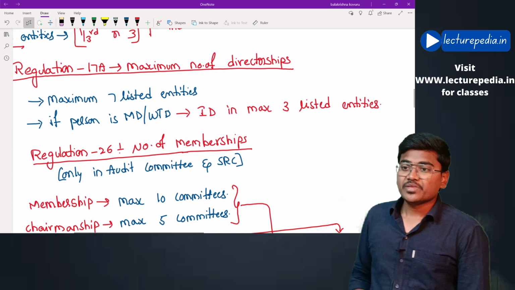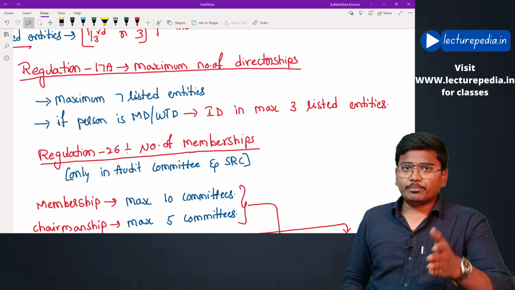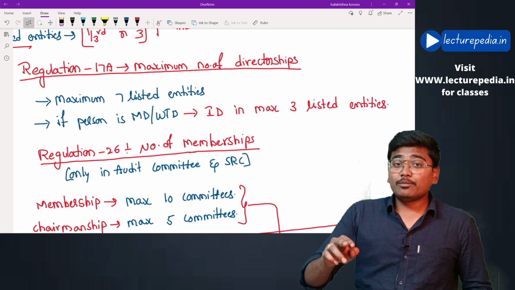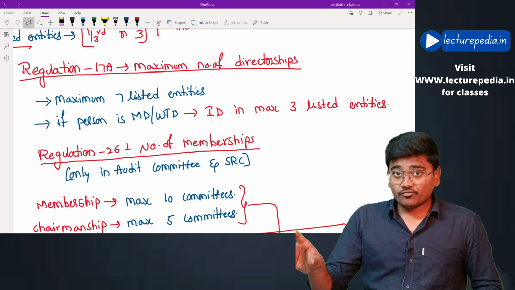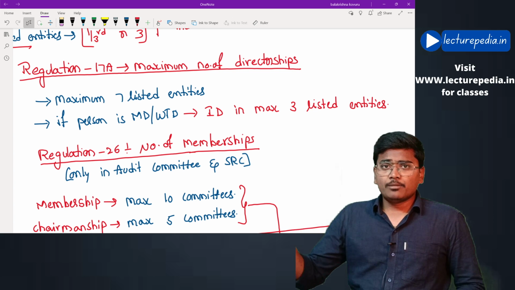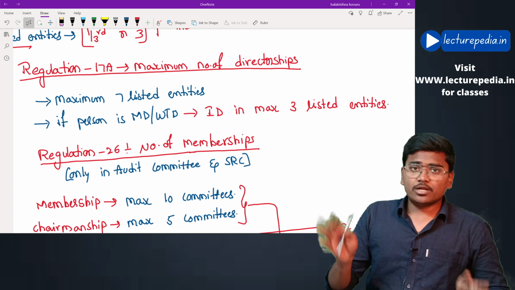Hope that is clear. Whereas in the Companies Act, a person can be appointed as director in a maximum of 20 companies, of which a maximum of 10 can be public companies and the remaining can be private companies and others. That is the difference between the Companies Act and LODR regulations.